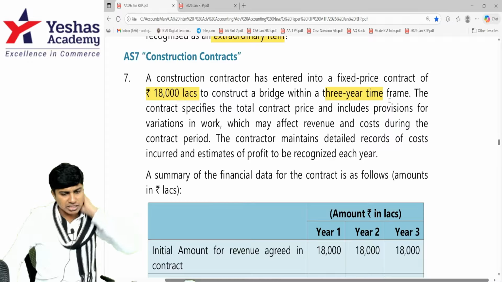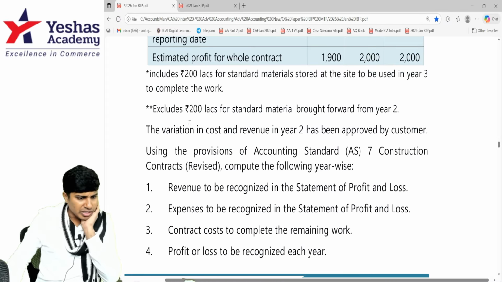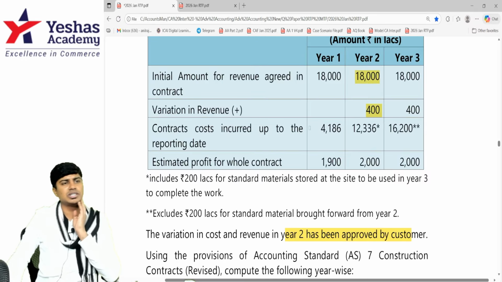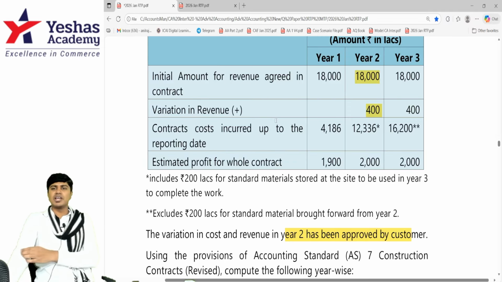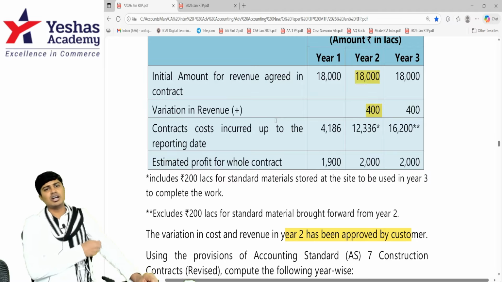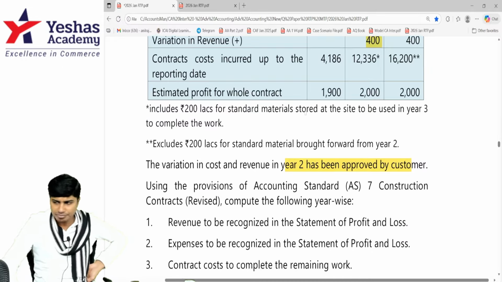And the contractor maintains detailed records. Okay, let him maintain the record. What do they want? The variation in the cost in year 2 has been approved by the customer. Second year, they've added 400 lakhs extra to the revenue. Initially, agreed revenue was 18,000. Second year, it became 18,000 plus 400. The customer asked for some change in the construction. The contractor agreed at a cost of 400 lakhs being charged extra.